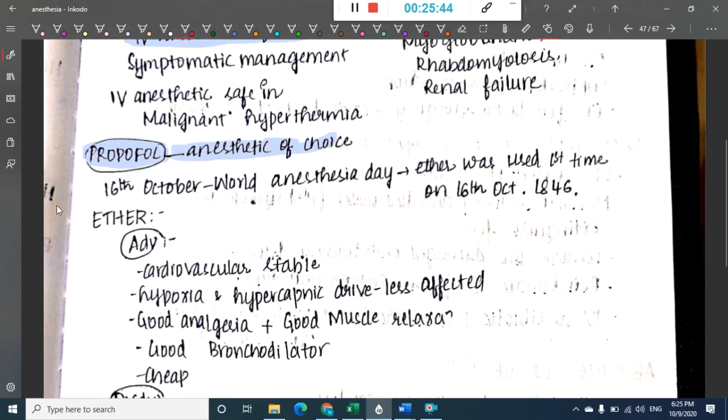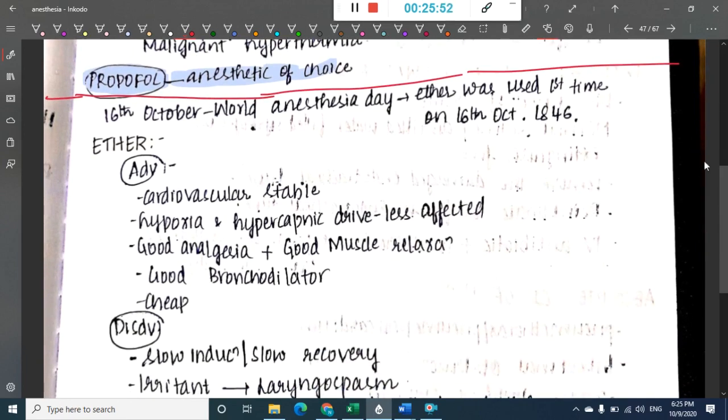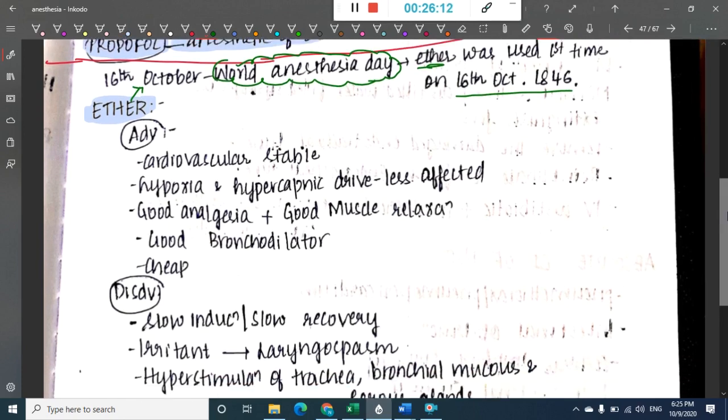So let us now learn about the inhalational anesthetics. So the first inhalational anesthetic, among the older inhalational anesthetics, is ether. If you see, among all the inhalational anesthetics, ether is the first anesthetic which has been discovered, and that is the reason why we call 16th October World Ether Day, where ether was used as anesthetic for the first time on 16th October 1846.